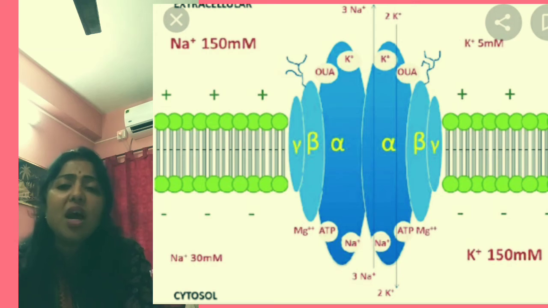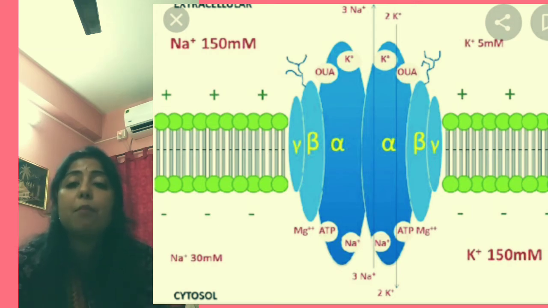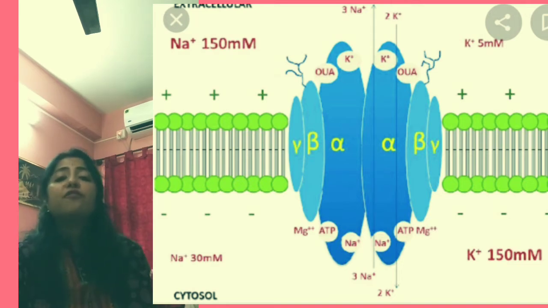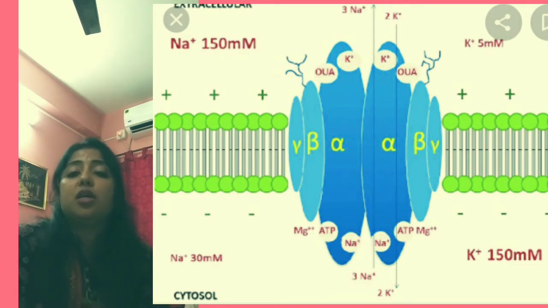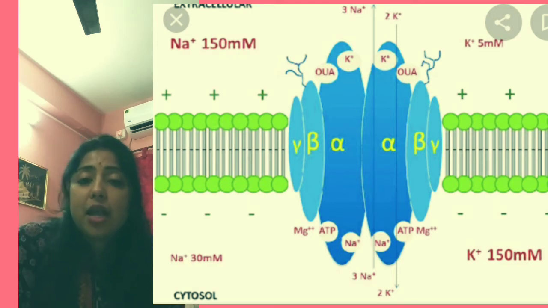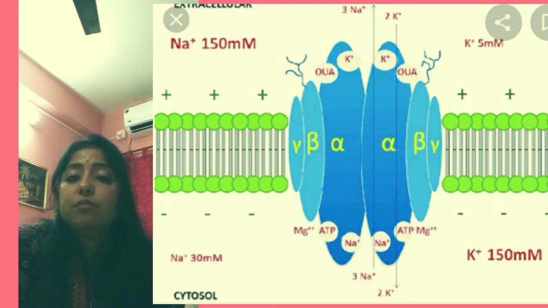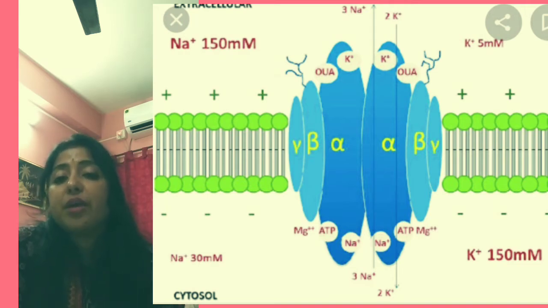Okay, now I am showing you one thing, that is what is the sodium potassium pump. Just see, one pump is present here across the membrane. While the nerve is excited, where action potential is created, at that time three sodium ions enter the axoplasm, and to maintain the balance, two potassium ions come out to the ECF.